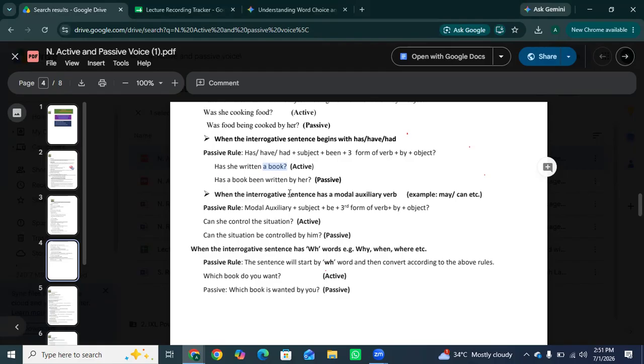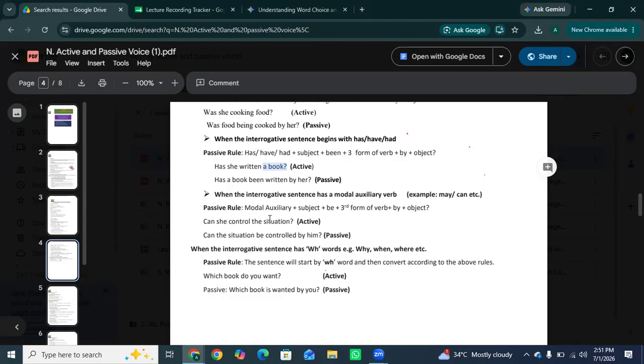So, when you see has, have, or had, you simply have to add been. Okay, so the next one is when the interrogative sentence has a modal auxiliary verb like can.